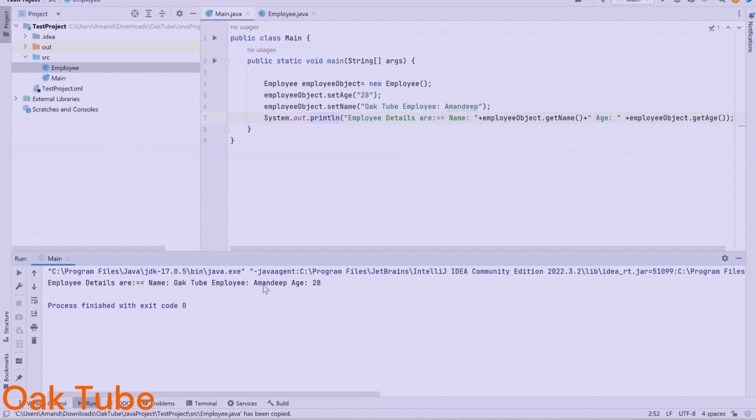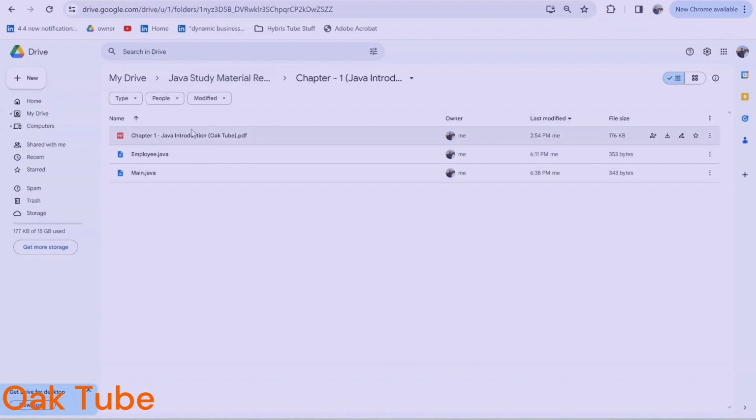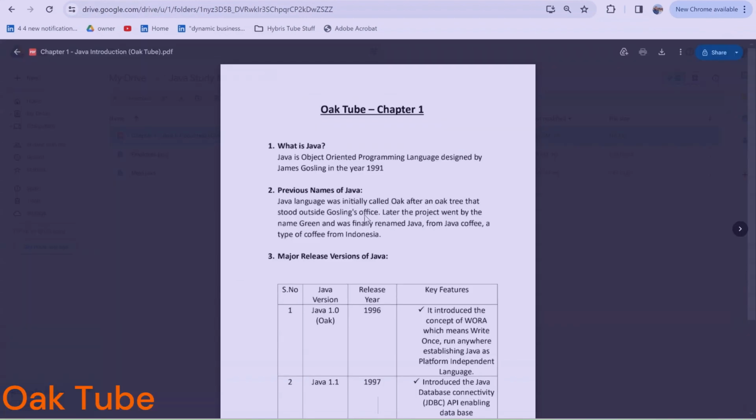So this means I am writing this program in my local system, and then I can use this program anywhere on any other system or any other laptop also, right? This is why, guys, Java is called WORA. It is based on the concept of WORA, which means write once and run anywhere. So that was basically the feature which was introduced in Java 1.0.